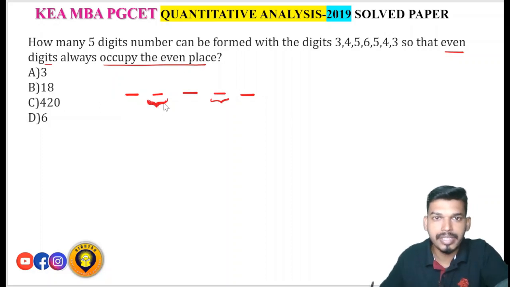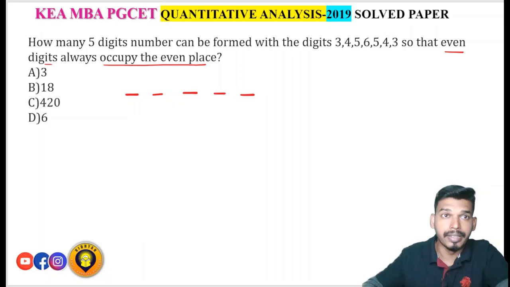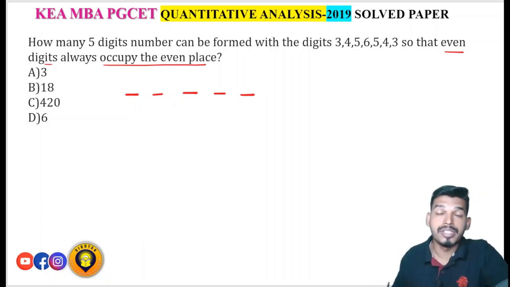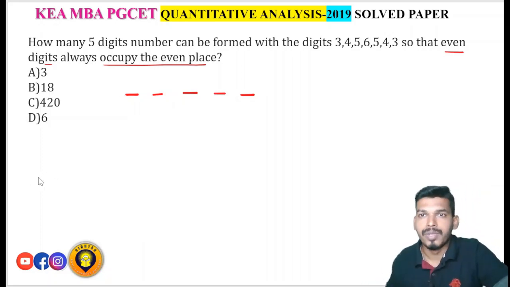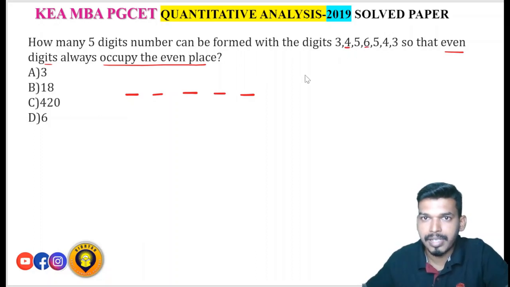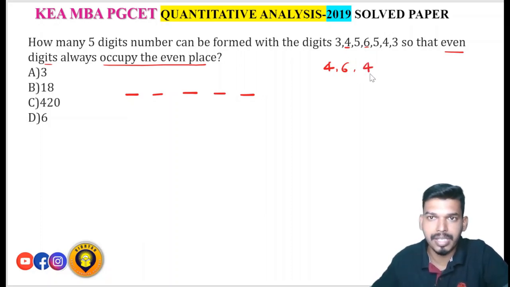So the even digits must come there. Then how many 5 digit numbers can be formed? You have to find which are the even digits here. 4 and 6, right? 4 and 6 are the even digits. Now how can you place 4 and 6? See, there are 4, 6 and 4. 3 even numbers are there.